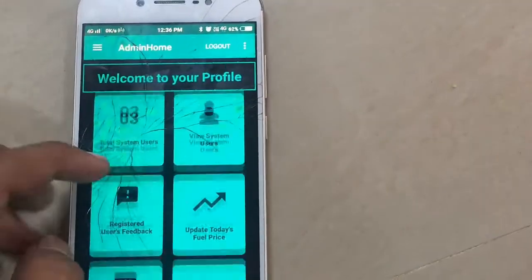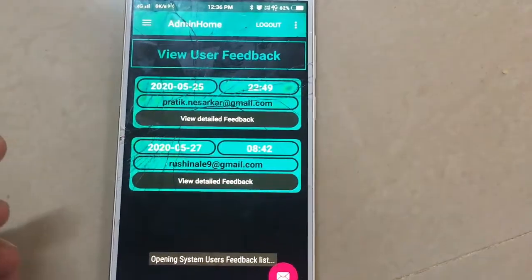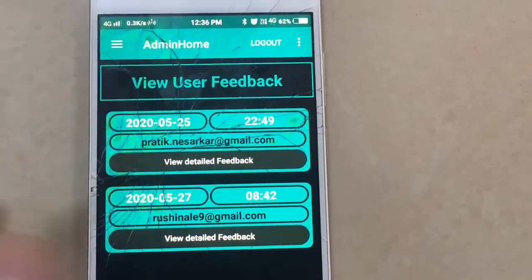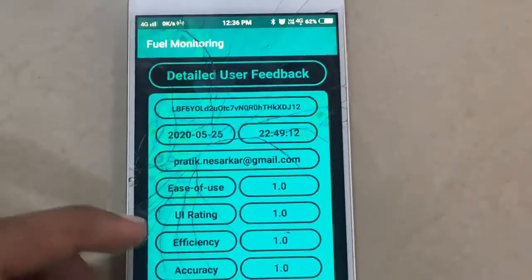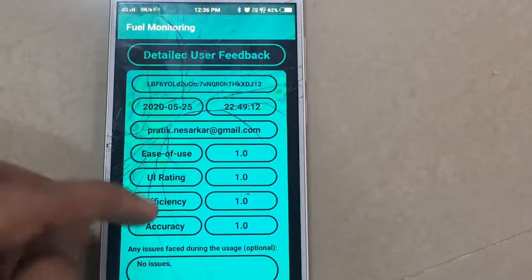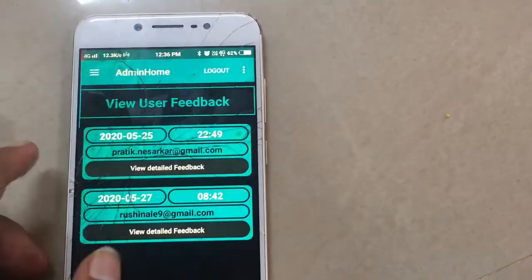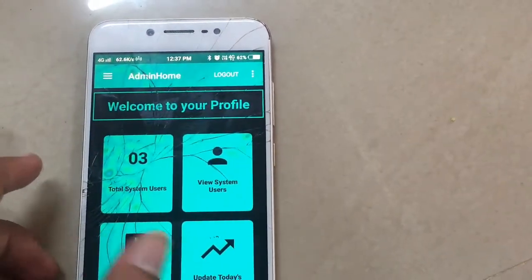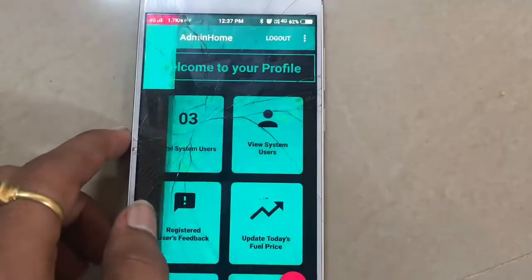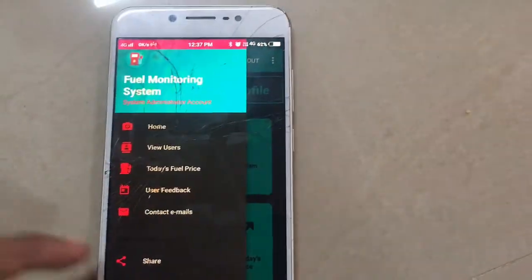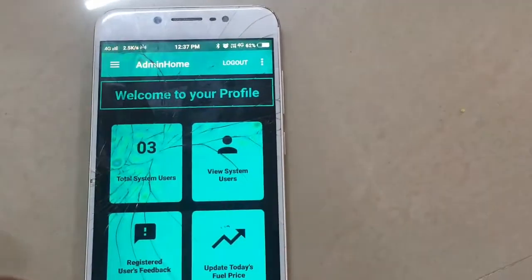Then when I go back to home, if I want to see the registered users' feedback, which I will show you shortly where the page is. So this is the feedback form which is filled in by the user, and we can see it in here. Okay, so after that, what I've done is I've also added a navigation pane which will help the user to quickly navigate to the required fields and all.